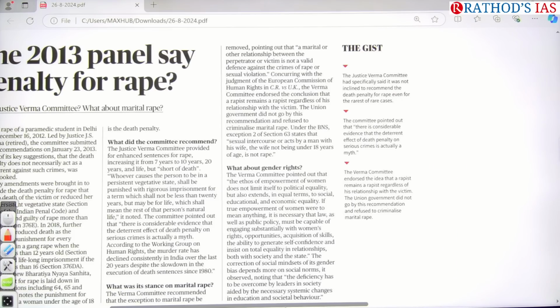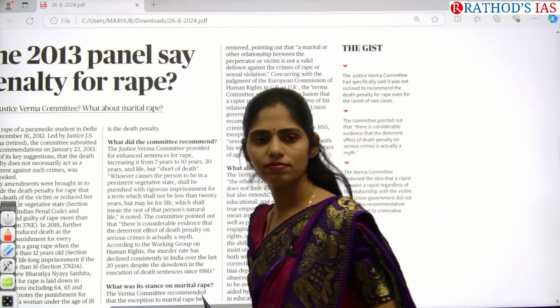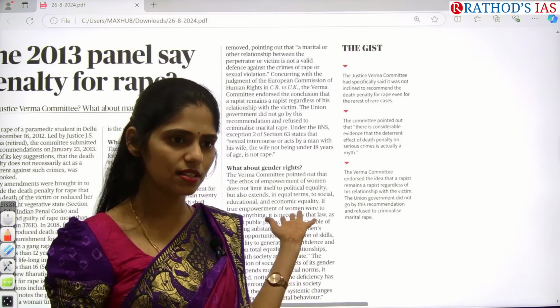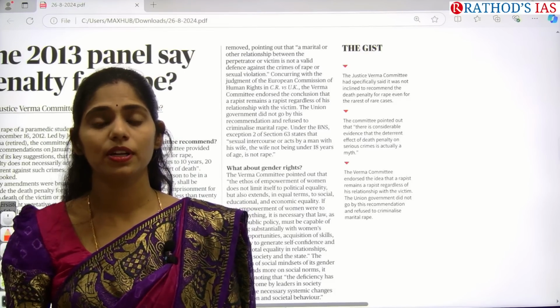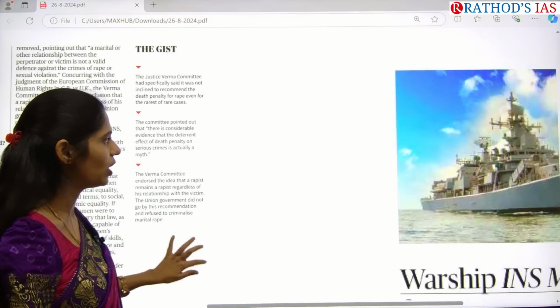You have to remember what the Justice Verma committee recommendations are regarding this crime. Because of the increase of crime against women, you may get questions regarding this in your GS paper 2 and even in your ethics case study. So that is the thing you have to remember.